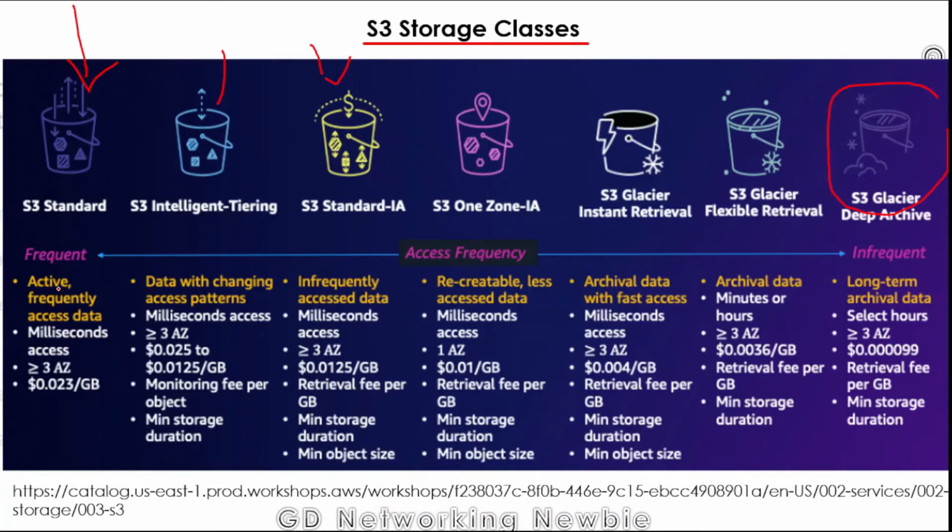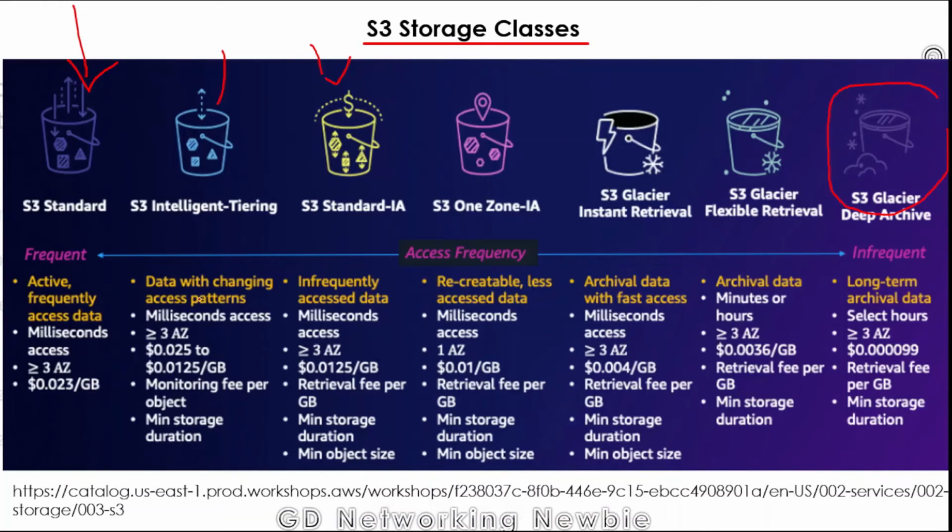So here it says that this is for active and frequently accessed data. This is useful for that kind of data, and we can access it within milliseconds, and the data is replicated in at least 3 availability zones. And this is the much higher price per GB.